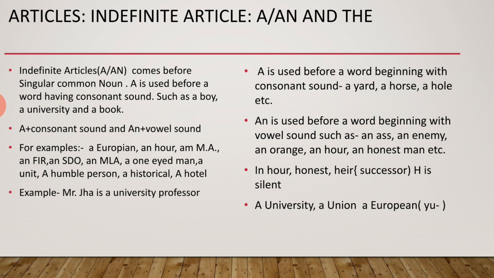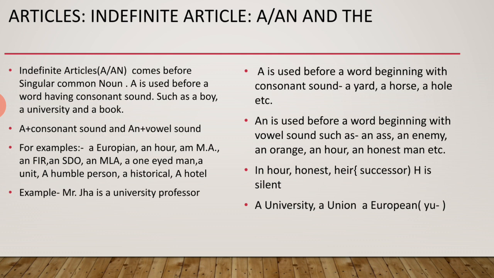Common noun, as I have already informed you, you have heard a lot about common nouns, like teacher, boys, girls, students, they are common nouns. So whenever a common noun comes and it is in singular form, then we go for a or an.